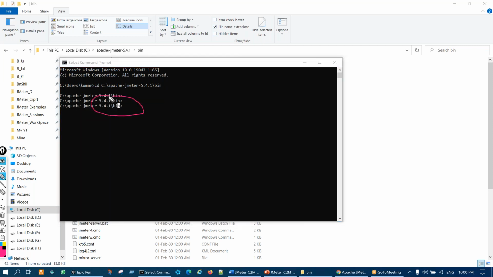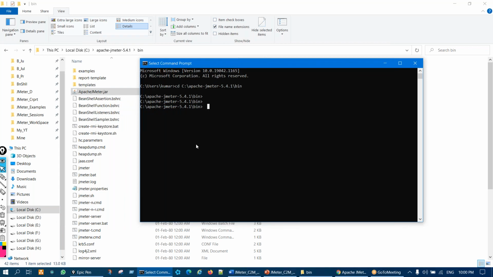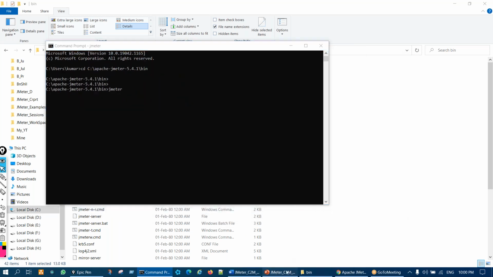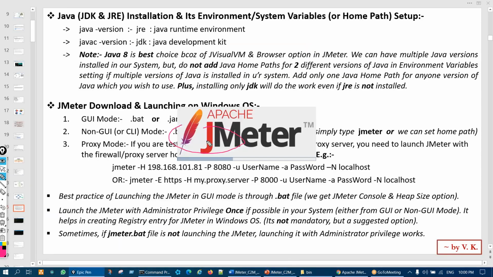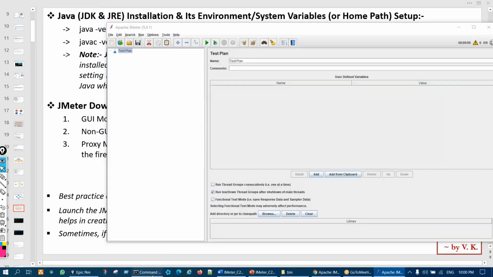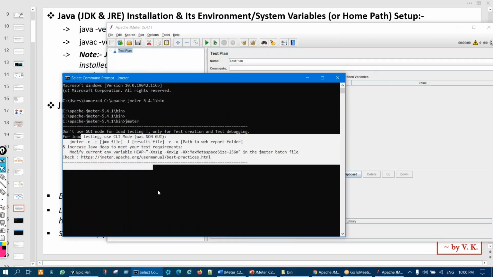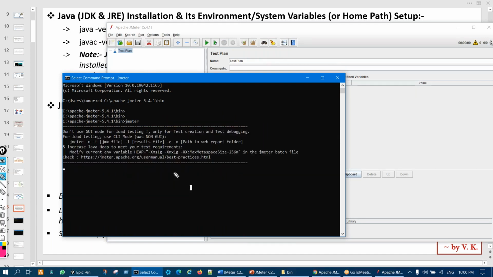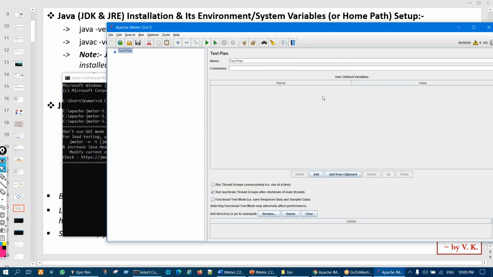Simply type jmeter and hit the enter button. Very simple, just remember that. No need to worry about the .bat and the other things I taught just for reference. You got JMeter here, and that console got converted into the JMeter console with this message. So this is how we launch through non-GUI mode as well.